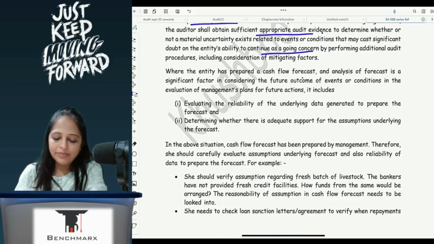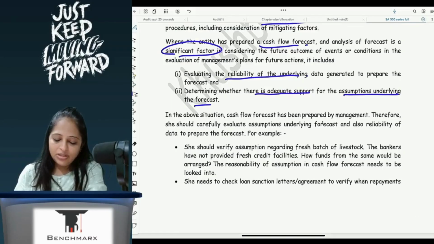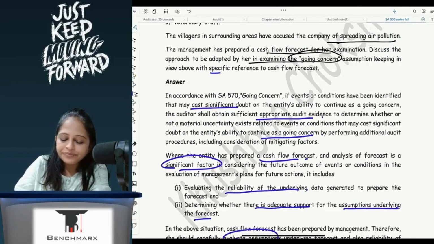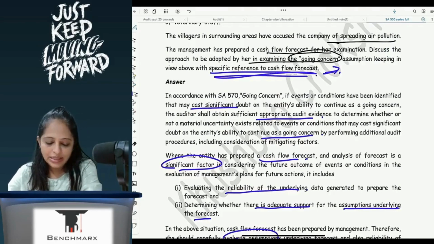When the entity has prepared a cash flow forecast, analysis of the forecast is a significant factor in considering the evaluation of management's plan, evaluating the reliability of underlying data and whether there is adequate support for the assumptions underlying the forecast. In the above situation, a cash flow forecast has been prepared, therefore she should evaluate the assumptions, because the question is only about how the cash flow forecast has to be taken into consideration, correct?